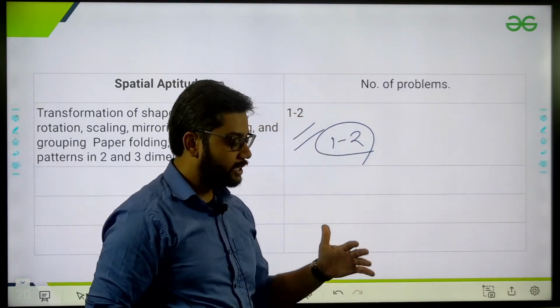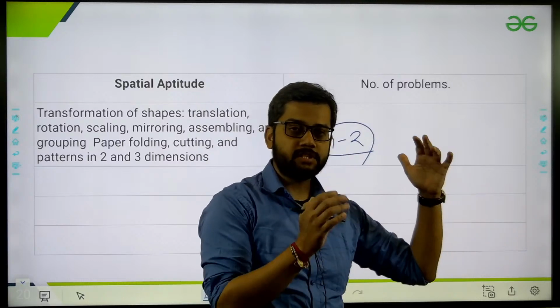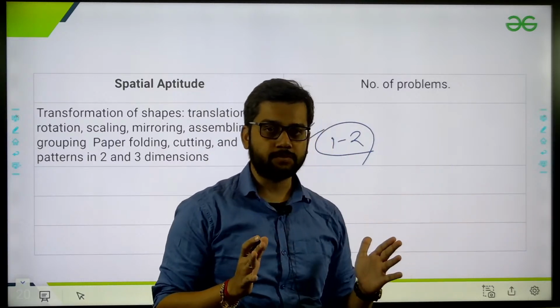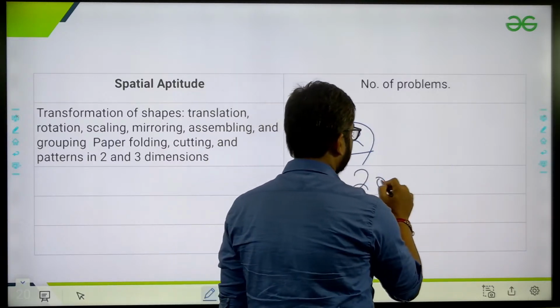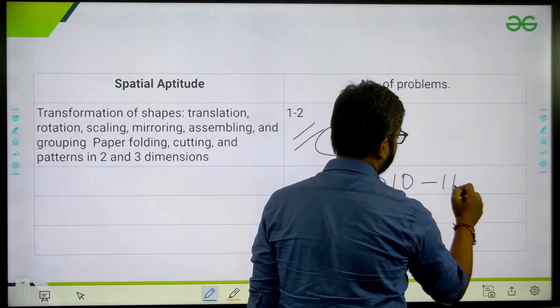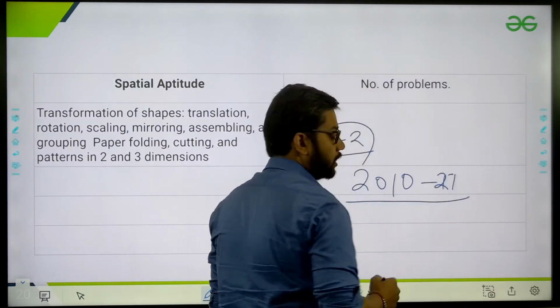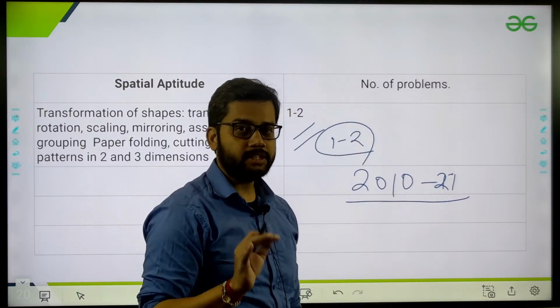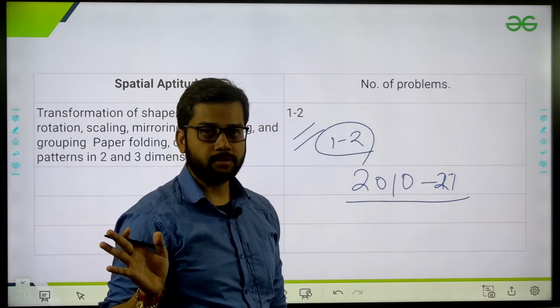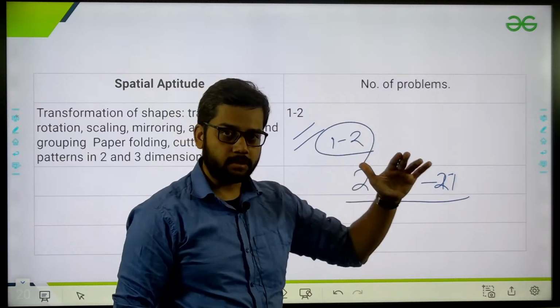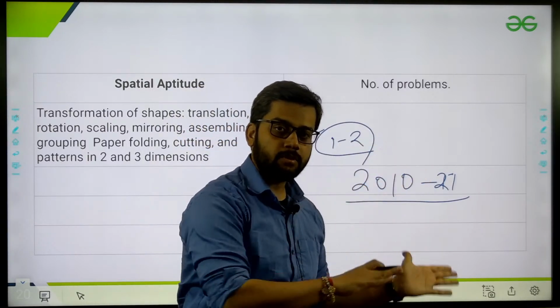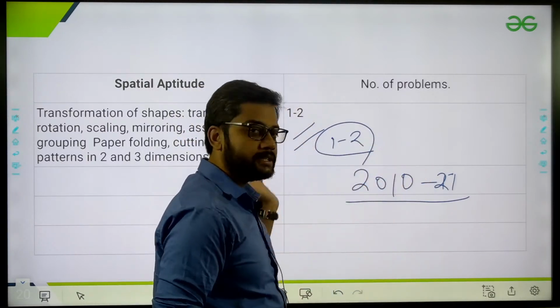And why am I saying this? Because I have just collected the data from 10 years of question papers. I have collected the data from 2010 to 2021, every branch. You can find these papers on the GATE website too. I have collected all the data, just go through all of it, and then find out this kind of information.